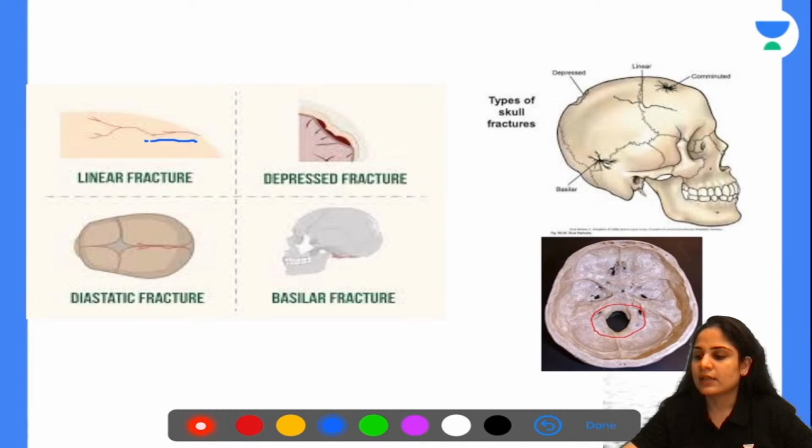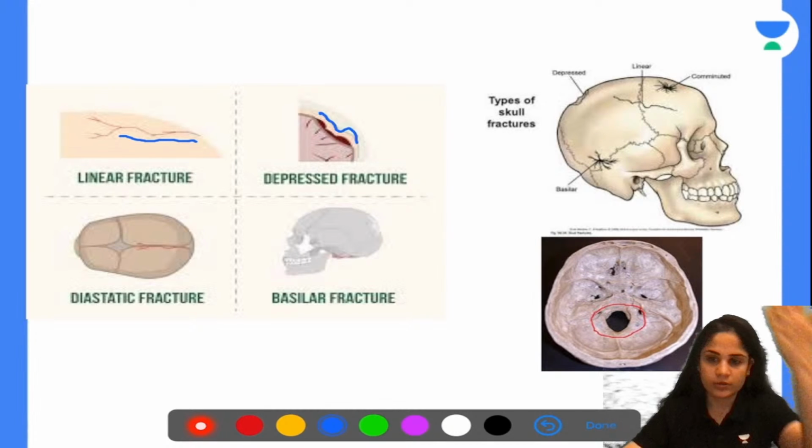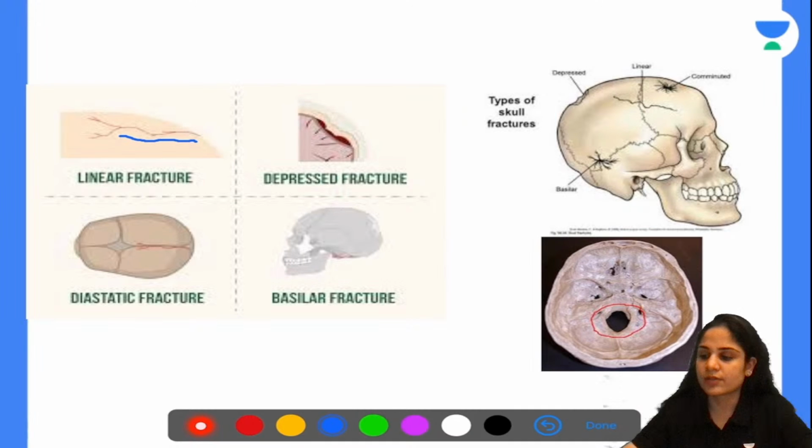Then can you see over here, what do you have? Along the suture lines, along the coronal suture and the sagittal suture, if you are getting the fracture, that is called a diastatic fracture. Now this diastatic fracture is important because this is exclusively seen in pediatric patients, especially the ones below 1 year of age, because their suture lines have not yet closed. So this is diastatic fracture.